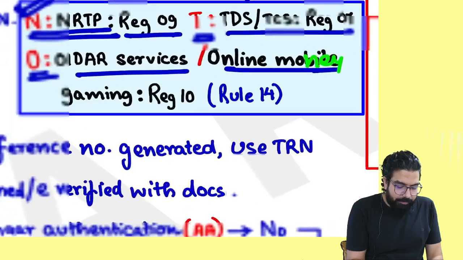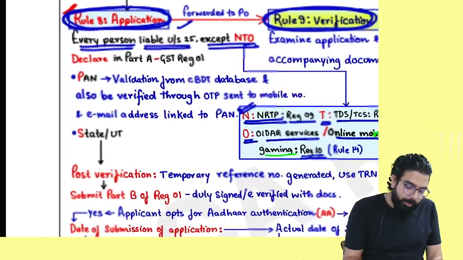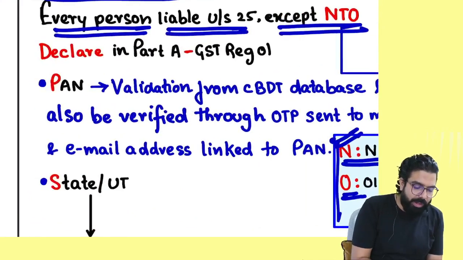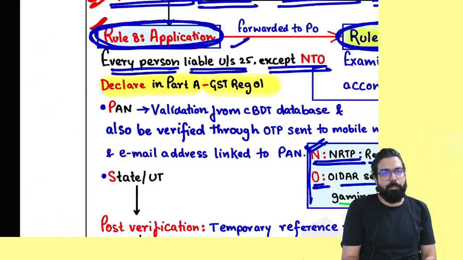Money gaming. Also, it is which form, everyone? REC10. Remember one thing, for these people it is different. For all other people, they have to go ahead and file which form, everyone? They should declare GST REC01 May first.